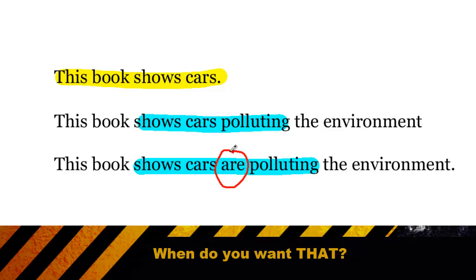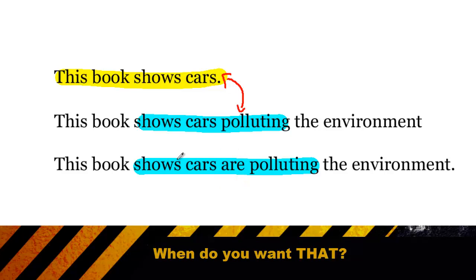So what's the difference between showing cars polluting and showing cars are polluting? Well, the top example is actually similar to the blue example below, where showing cars polluting is like saying you're showing pictures of cars polluting. But in the bottom example, we're talking about what cars are doing. We're not showing pictures of cars polluting, but there might be some kind of graph or analysis that describes exactly how or what cars are doing to do the polluting. So there is a subtle difference in meaning between the two blue sentences.